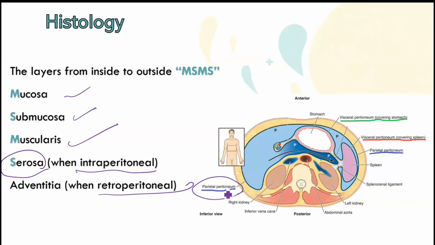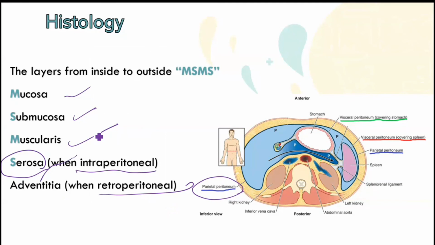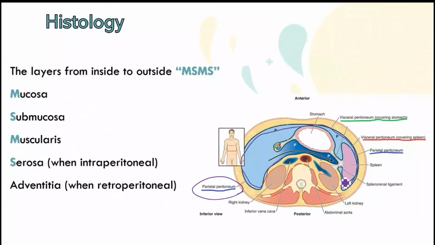You can see the parietal peritoneum here, the red line. This parietal peritoneum covers the abdominal organs. For example, here they are the spleen and the stomach. They are intraperitoneal organs because the parietal peritoneum is covering them. But for example, the kidney, the aorta and the inferior vena cava are retroperitoneal because they are behind it.